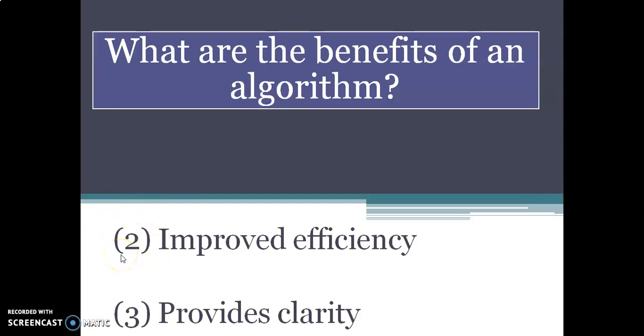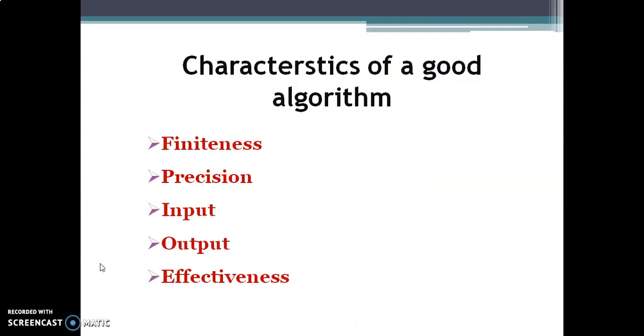Okay, then next we'll see the characteristics of a good algorithm. Algorithm, anyone can write, but we have to have good steps for an algorithm, so that easy solving can be performed. Easily we can solve the techniques of programming. So here we'll see a good algorithm can have these different characteristics. First, it is finiteness.